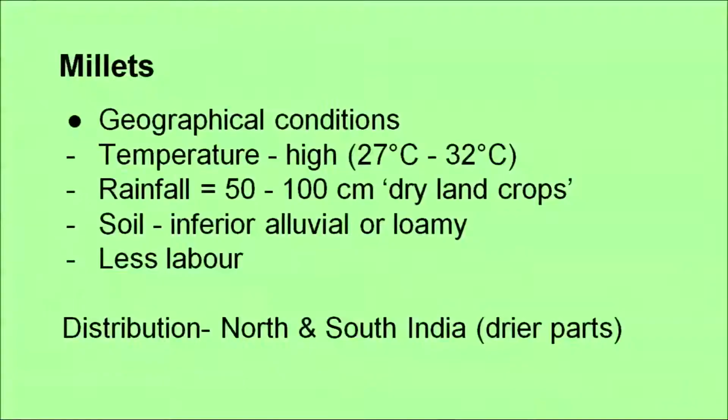Now, millets require a high temperature, that is 27 to 32 degrees centigrade. Rainfall should be between 50 to 100 centimeters, that is, it's a dry land crop, you can say. Inferior alluvial or loamy kind of soil is required, and less labor is required for this. The drier parts of North and South India have this sort of millets or this sort of food crop.